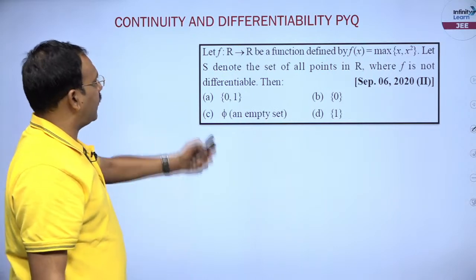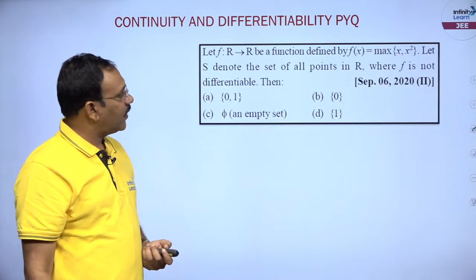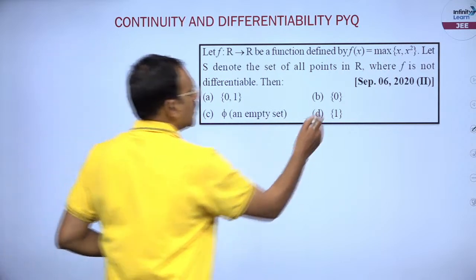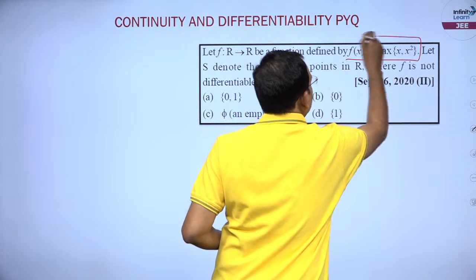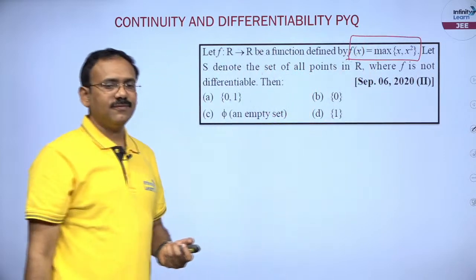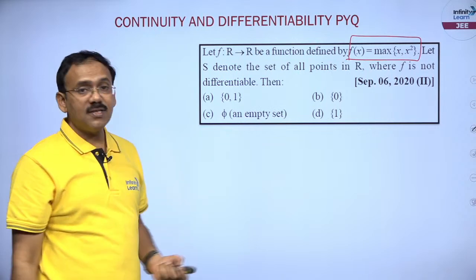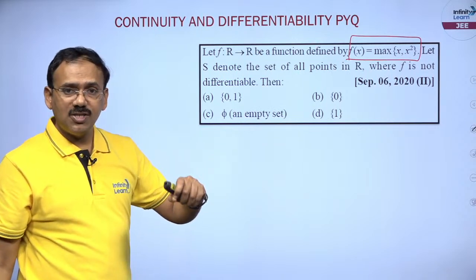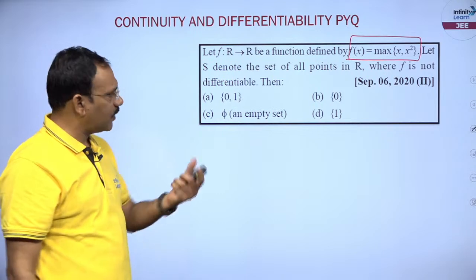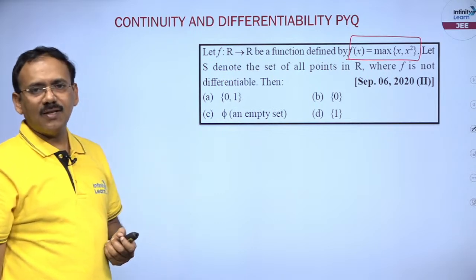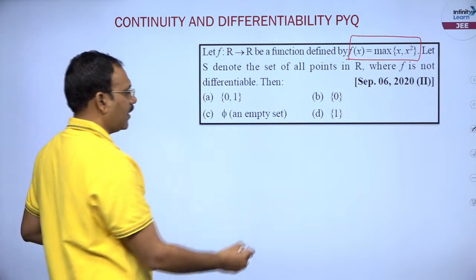f is a function from R to R defined by f of x is maximum of x comma x square, fine. Let S denote the set of all points where f is not differentiable. So, better we take the graph of maximum of x comma x square.